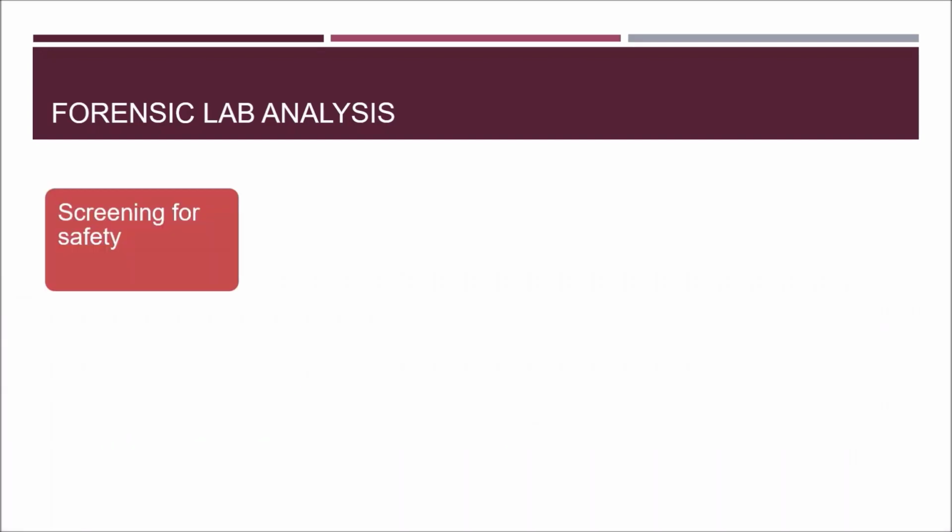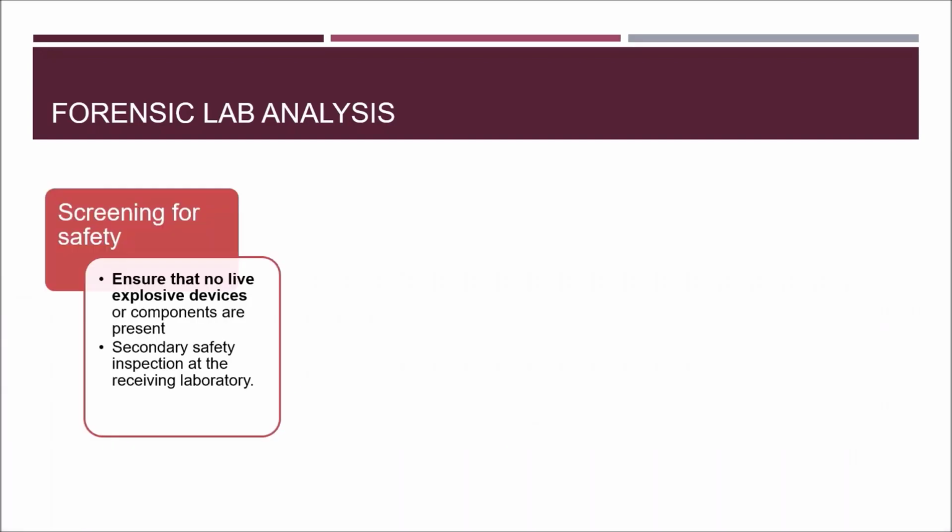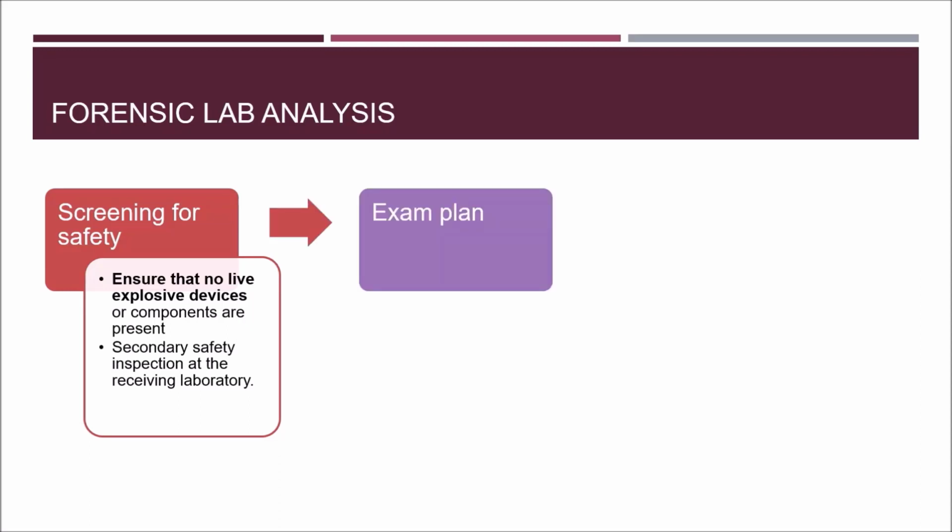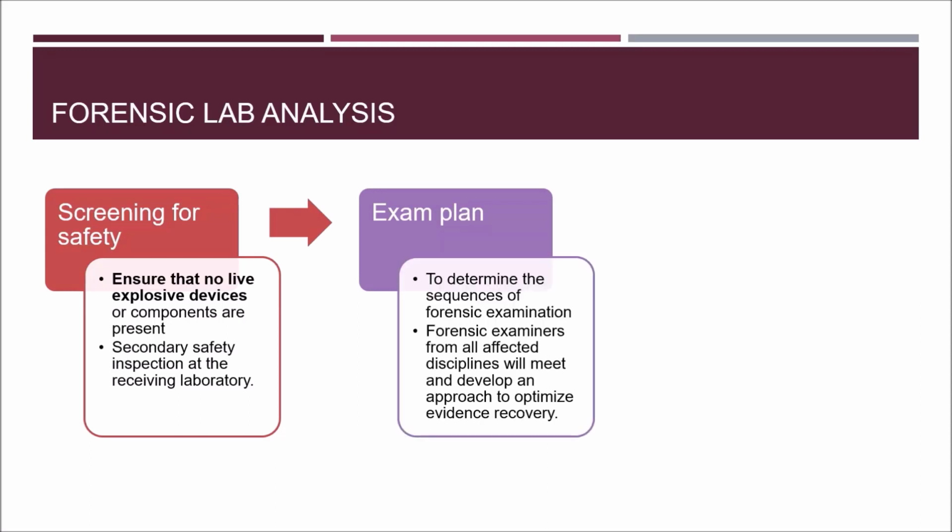First of all, screen all the evidence for safety to ensure no live explosive device or components are present before shipping to a laboratory. Secondly, a safety inspection should also be performed at the receiving laboratory. After that, develop the exam plan to determine the sequence of forensic examinations to which each item of evidence will be subjected. In complex cases, forensic examiners from all affected disciplines will meet and develop an approach to optimize evidence recovery.